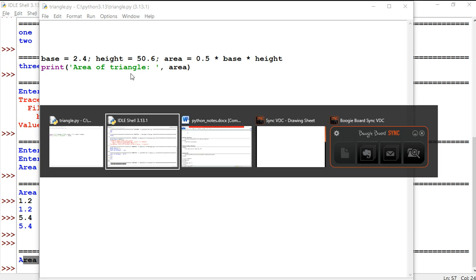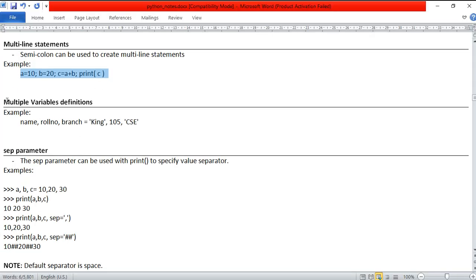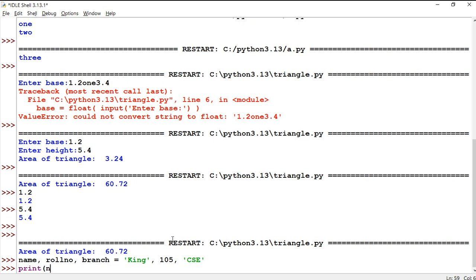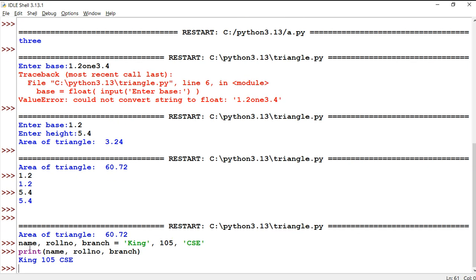Okay, fine. Now one more thing is multiple variable definitions. You can define multiple variables on the same line. For example, name comma roll number comma branch is equal to king, 105 and CSC. It means king is stored into name, 105 is stored into roll number, and CSC is stored into branch. We write this in the console. Now you can print the name, roll number and branch like this. So multiple variables can be defined on the same line. It is possible in Python.